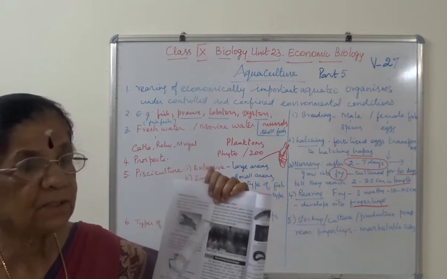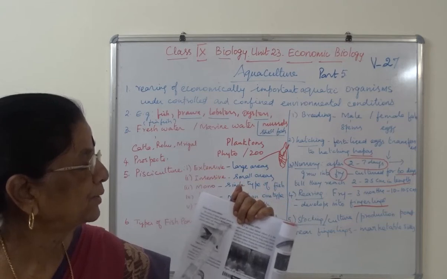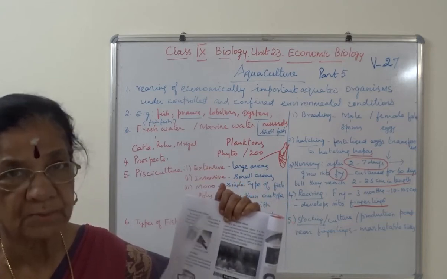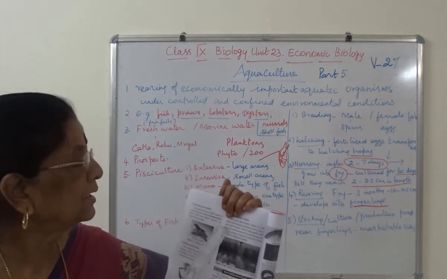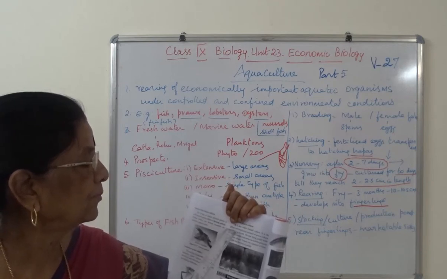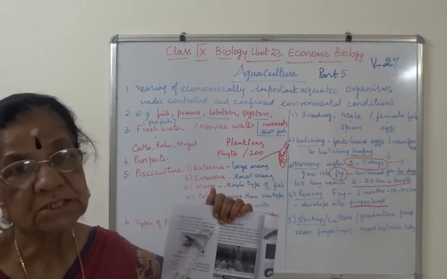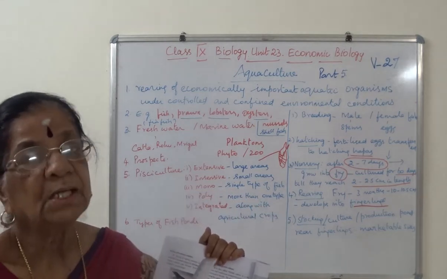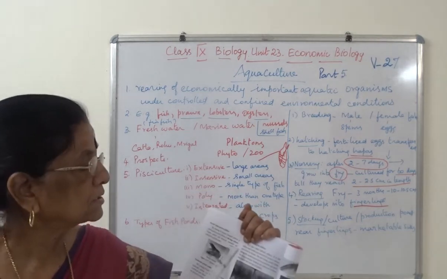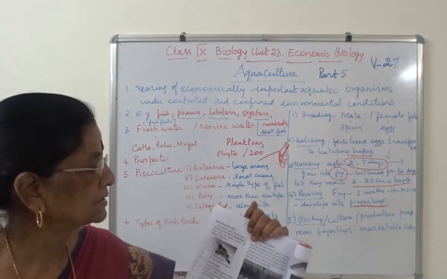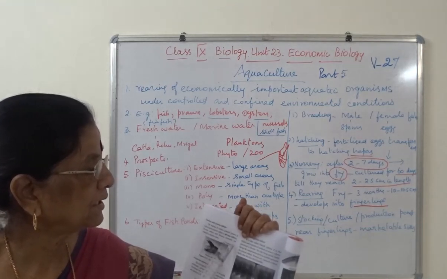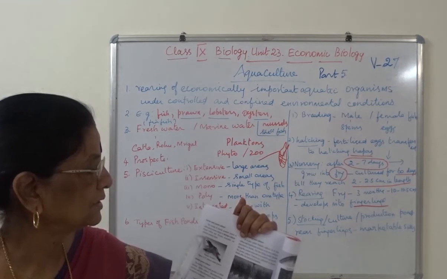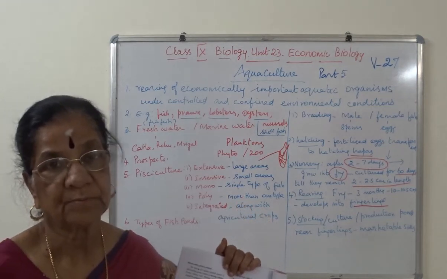Whereas in marine water, they are penaeid prawns, otherwise called shrimp culture. We call the small prawns shrimp, right? That is shrimp culture. Penaeus indicus and Penaeus monodon are cultured in marine water.